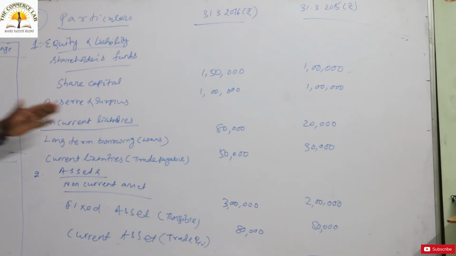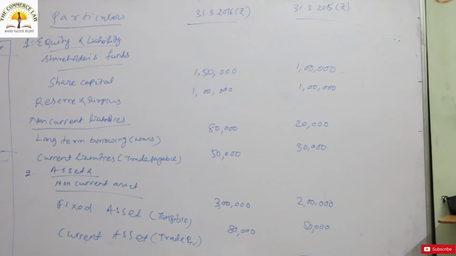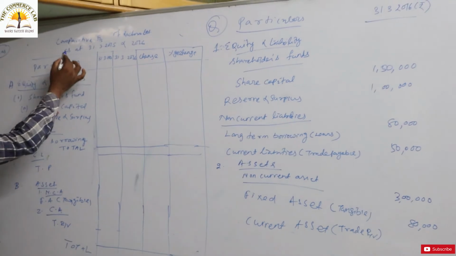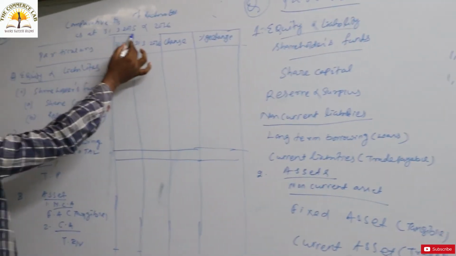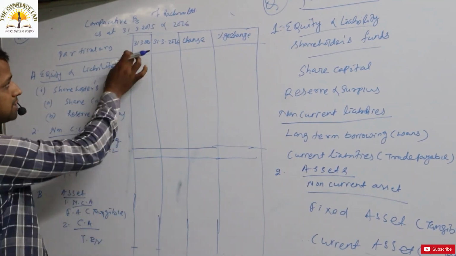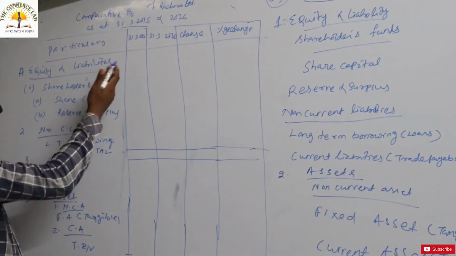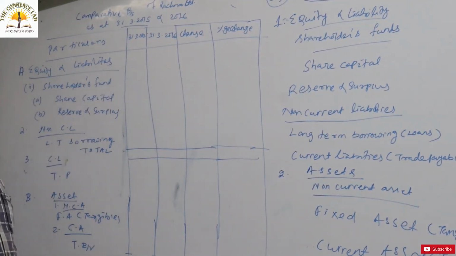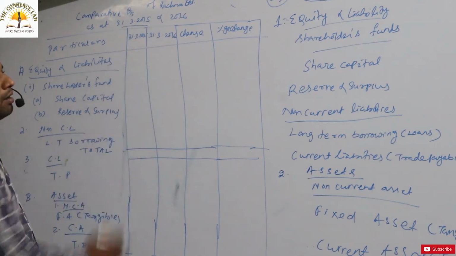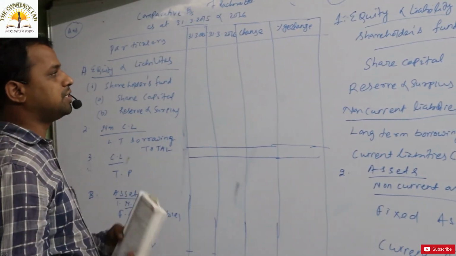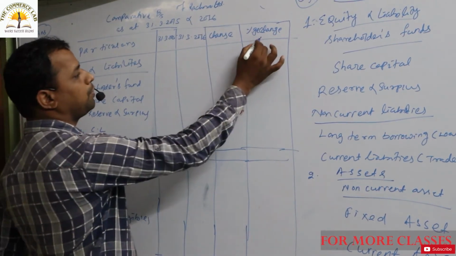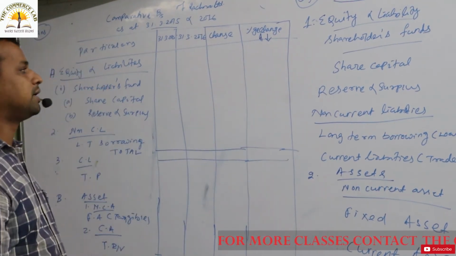Let's find out the solution of this problem. Okay, so this is the comparative balance sheet of Rachna Limited as at, you have to write as at, that is 31st March 2015 as well as 31st March 2016. Both the years you have to mention. The first column will be the particulars column, and the next column will be the 31st March 2015, that is the previous year's column. Thereafter the current year column will be there, and the very next column will be the change, that is the absolute change, and the percentage change. In the percentage change, you have to mention whether that is increasing or decreasing.